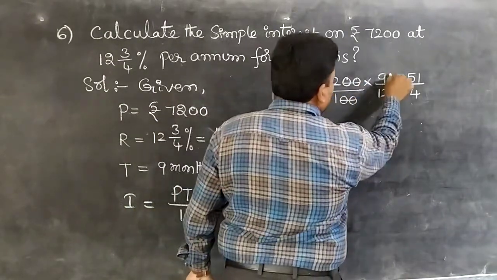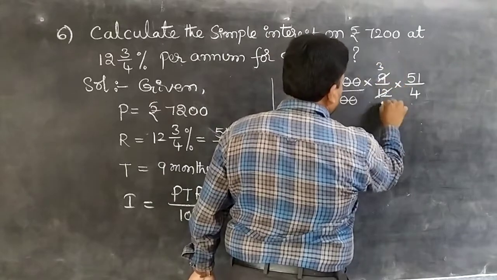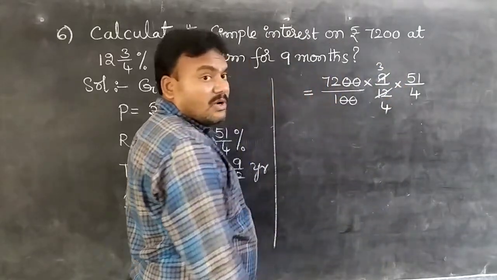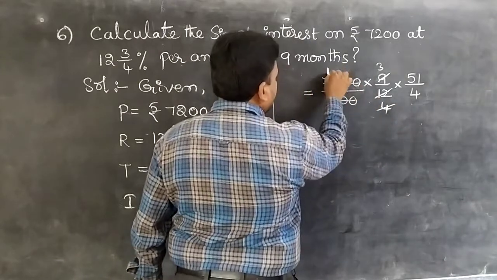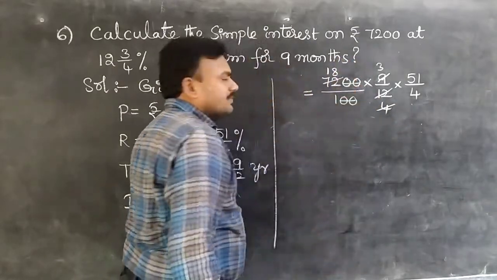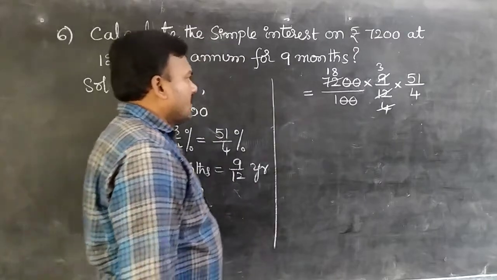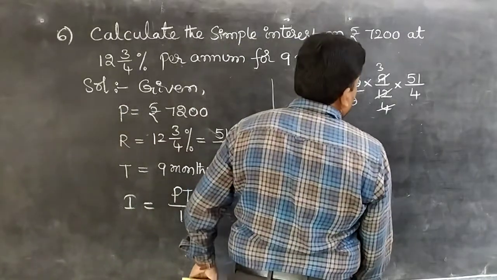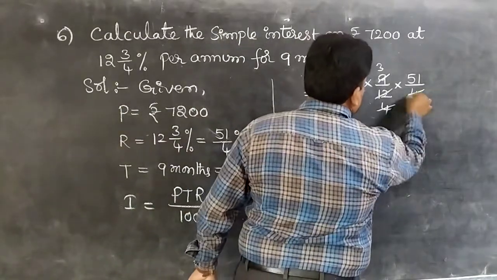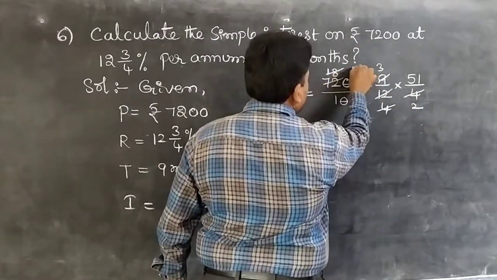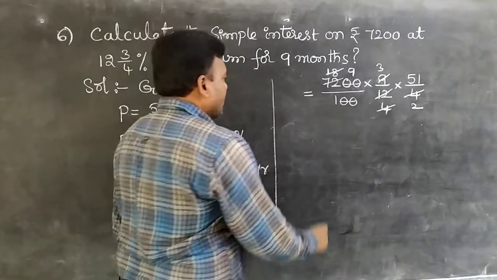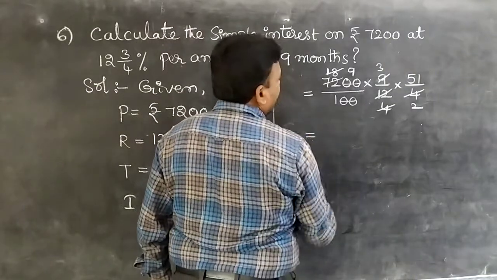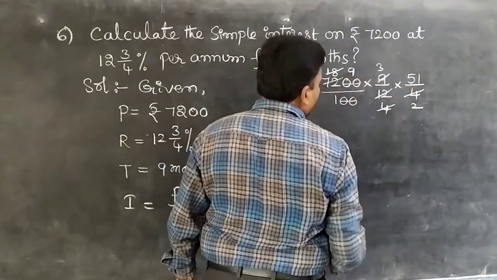Next one, 3 3s are 9, 3 4s are 12. Okay, next cancel 4, 4 1 is 4, 4 8s are 32, 4 8s are 32. Next one, 2 2s are 4, 2 9s are 18, 2 9s are 18. Right, friends. Next one, it becomes 3 9s are 27 into 51.